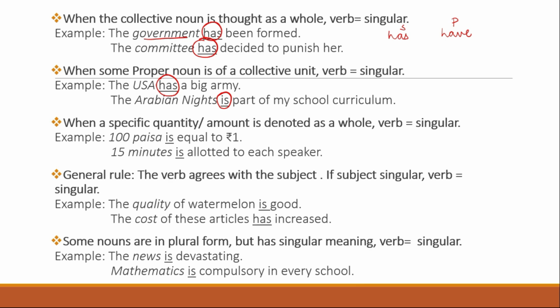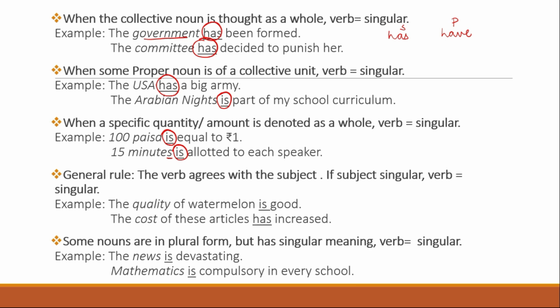Also, when a specific quantity or amount is denoted as a whole, then the verb is considered to be singular. For example, 100 paise. So even if it is 100, it's more than one, but still it is considered as one whole. So therefore it is singular. 100 paise is equal to 1 rupee. 15 minutes, but still this is considered as one whole unit. So it's just one. 15 minutes is allotted to each speaker.